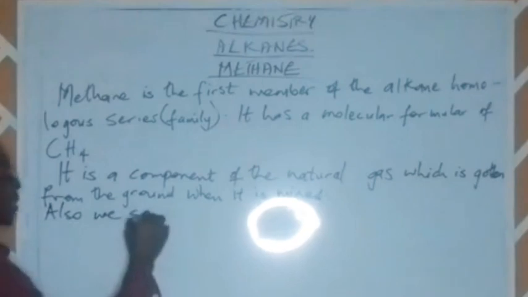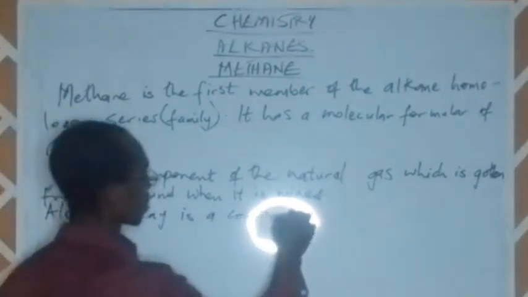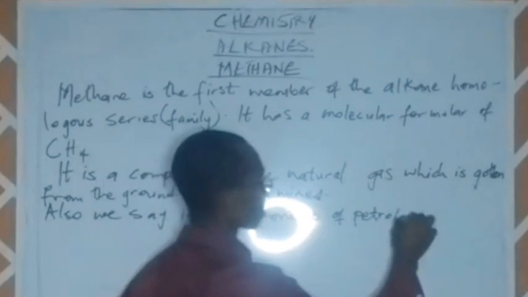Also, we say it is a component of petroleum gas.